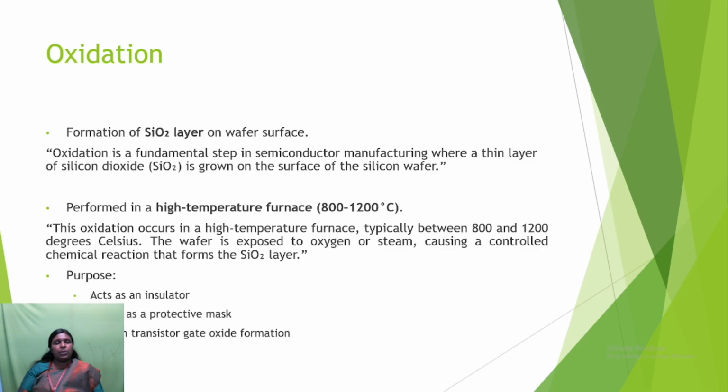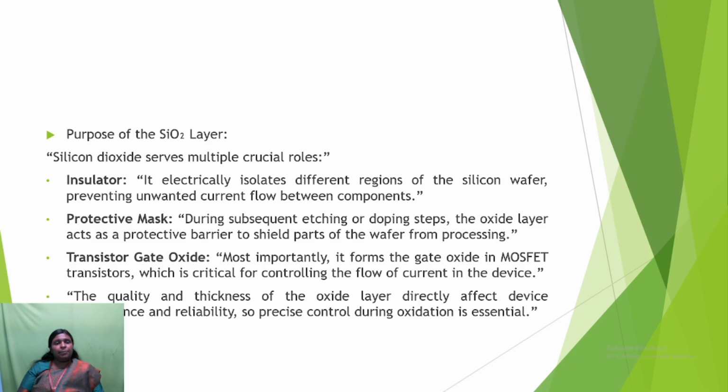To form the SiO2 layer, we use the high temperature furnace, typically between 800 to 1200 degrees Celsius. It acts as an insulator and serves as a protective mask, used in transistor gate oxide formation. And the purpose of this SiO2 layer is that it has several crucial roles.